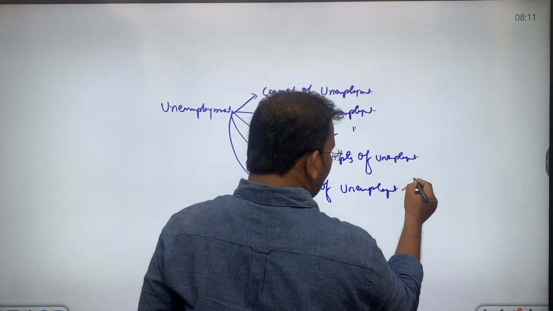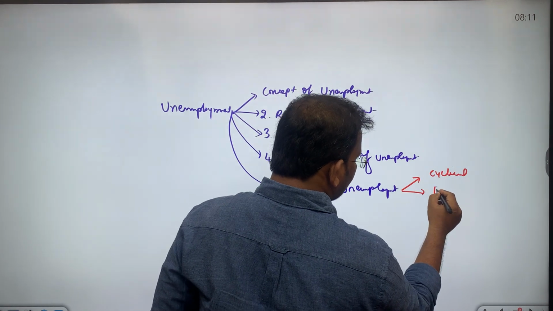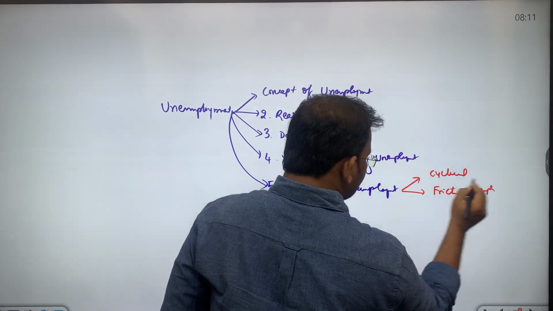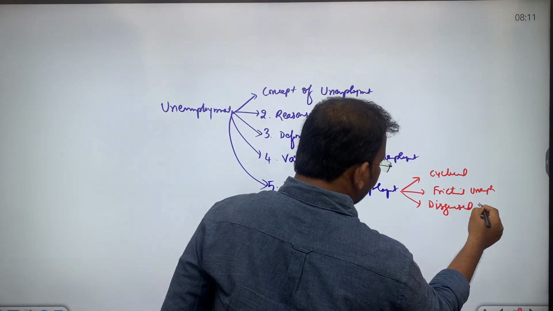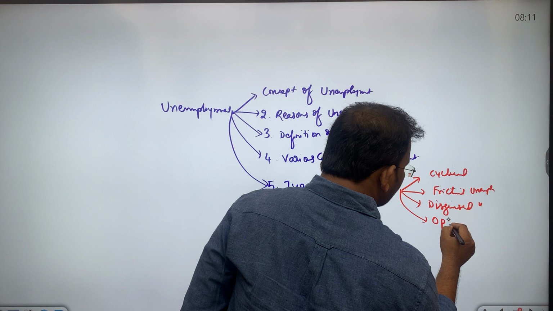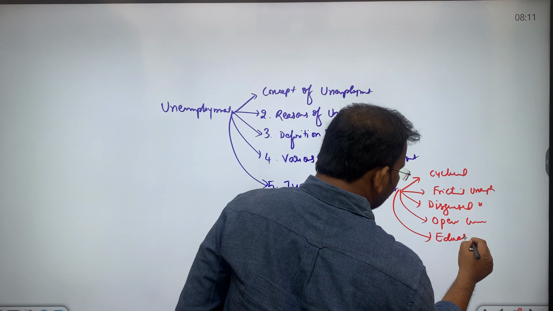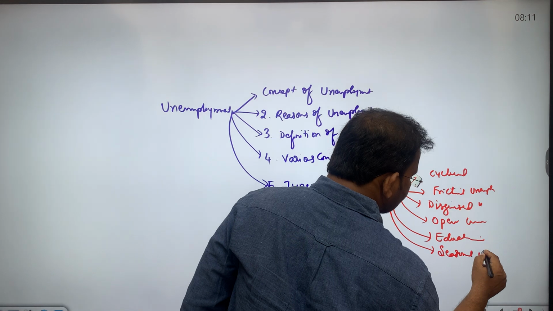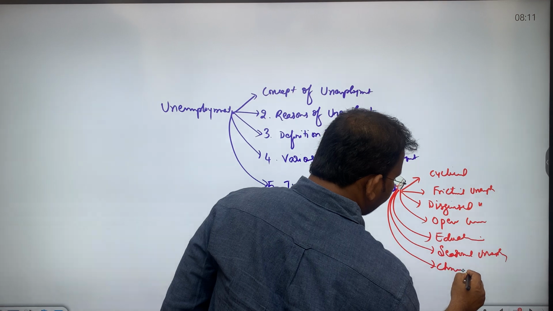As part of the types of unemployment, we study about cyclical unemployment, frictional unemployment, disguised unemployment, open unemployment, educated unemployment, seasonal unemployment, chronic unemployment, etc.